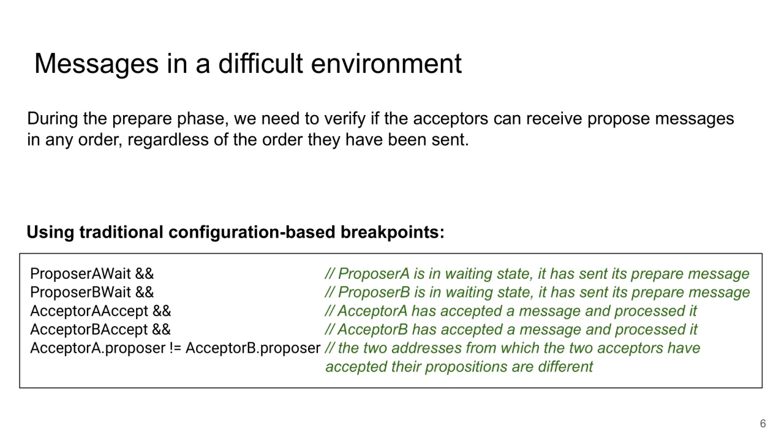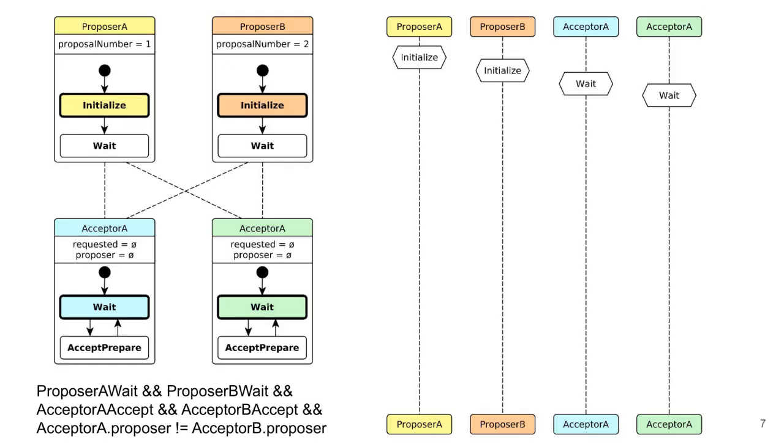We also verify that two acceptors have accepted a message because they are in the accept state. And we verify that the proposing address of both these acceptors is different, meaning that the message they have accepted is different. These breakpoints sound like a reasonable proposition to verify our property. So let's see what happens when we try to run this breakpoint on a minimal version of the Paxos algorithm.